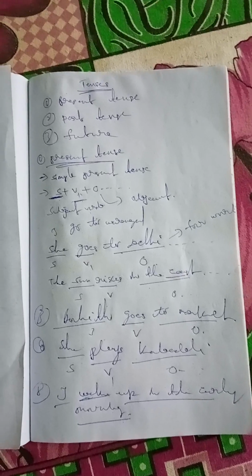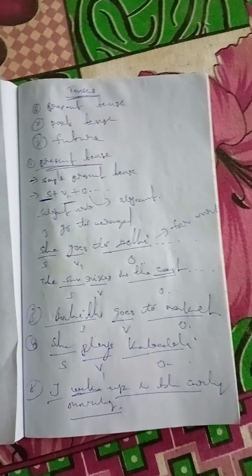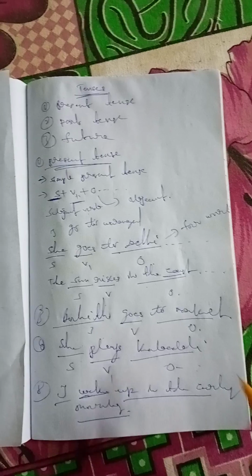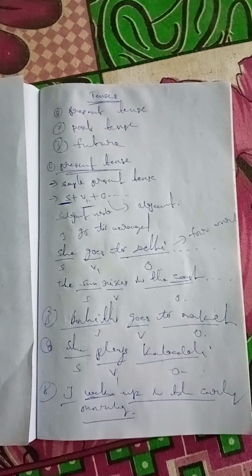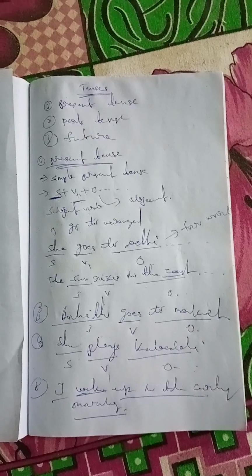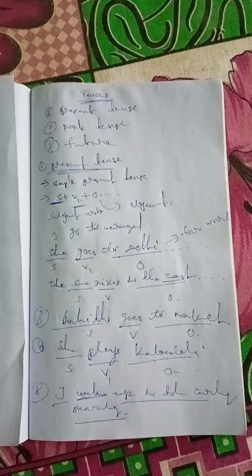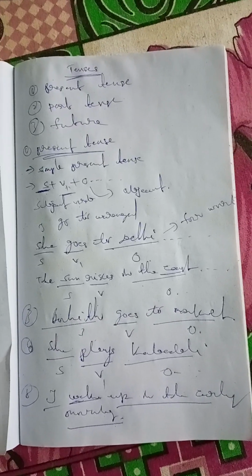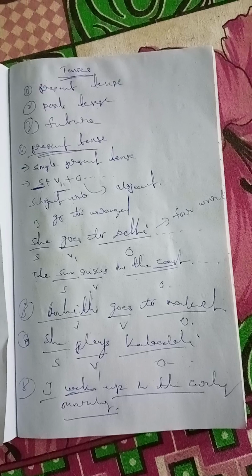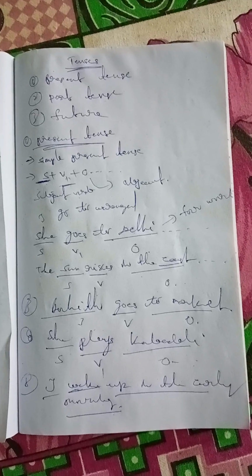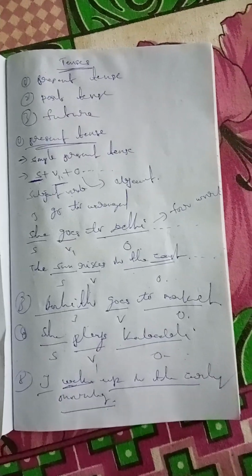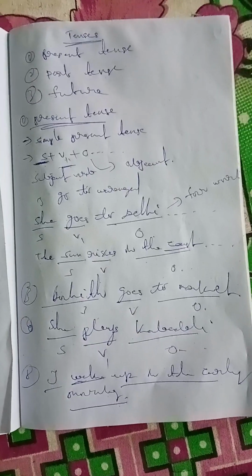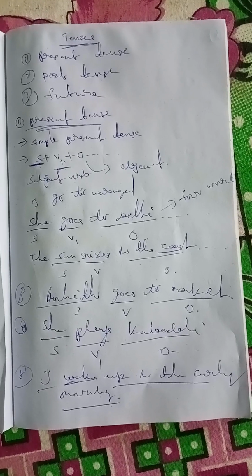Present tense is a very simple tense. There is nothing difficult here. First is the subject, another is the verb, and after the verb the object comes. These are the three major parts in simple present tense. This way we learn simple present tense easily.